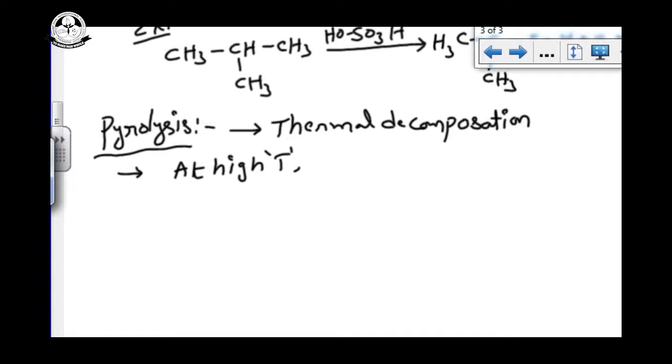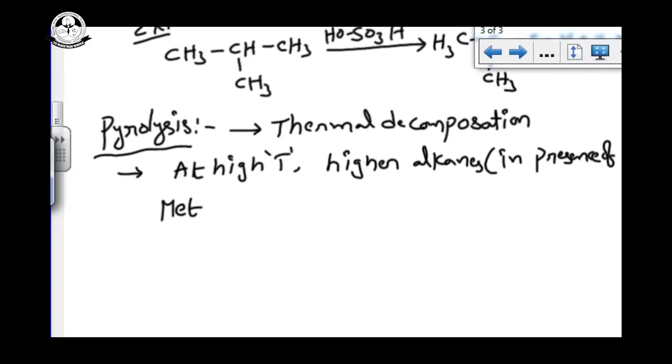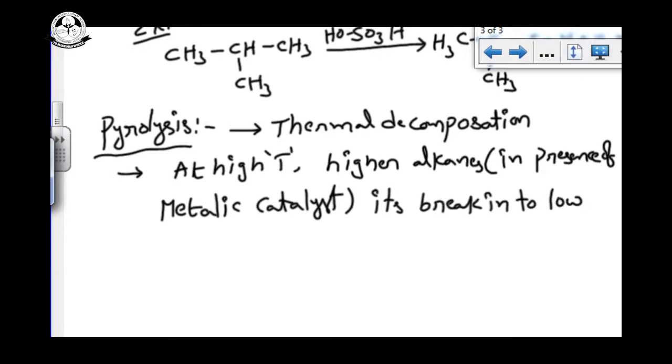Higher alkanes in presence of a metallic catalyst break into lower alkanes or alkenes.